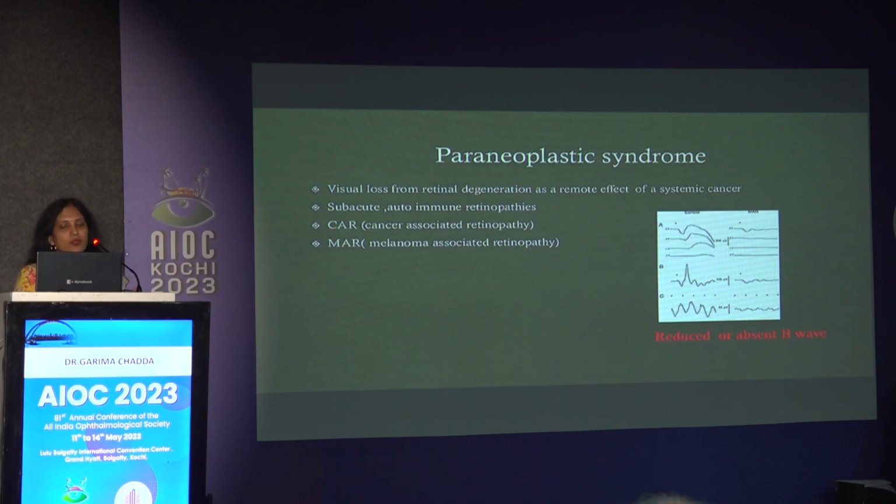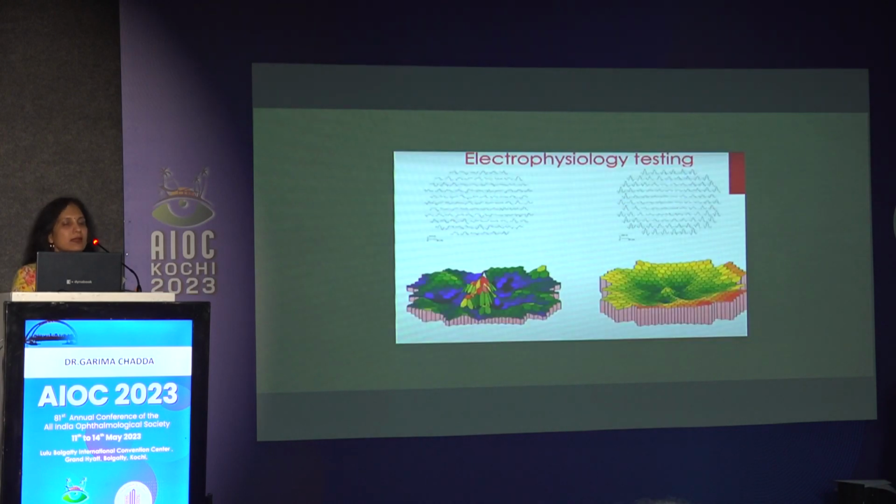The vision loss in paraneoplastic syndromes is due to the reaction to the original cancer that affects the retinal cells, the photoreceptors, leading to loss of vision. In cancer-associated retinopathies or melanoma-associated retinopathies, electrophysiological testing is the investigation of choice. And we see different zones and depression right under the center.